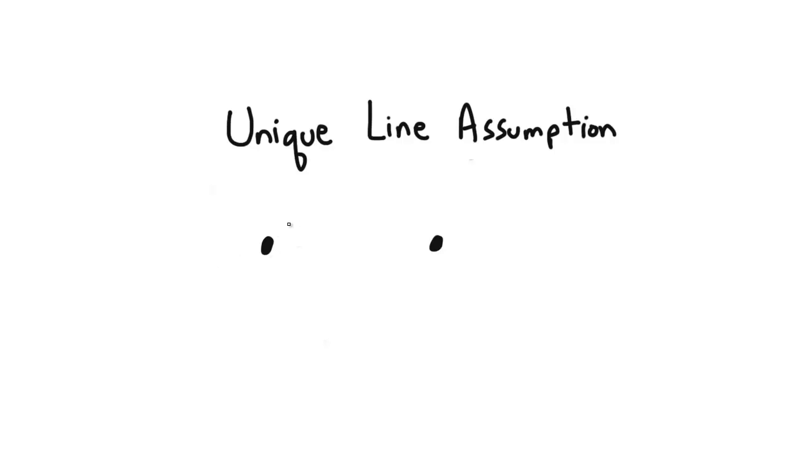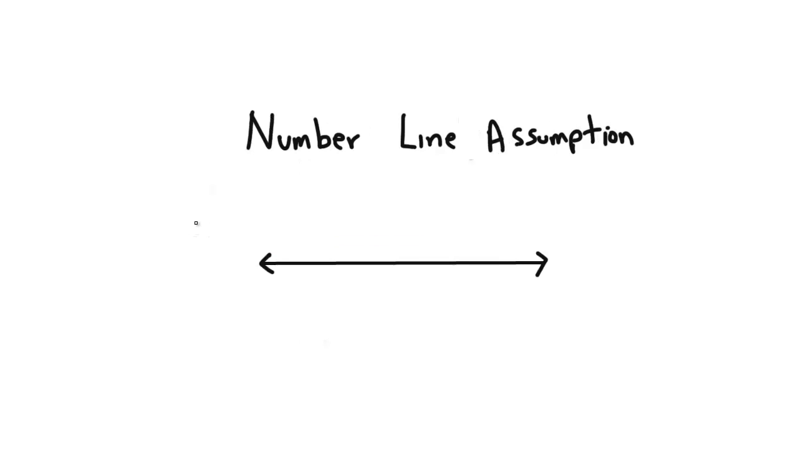Okay, so the first axiom we're going to look at is the unique line assumption, and that tells you that between any 2 points there can only be one line. Just like that. Another axiom is the number line assumption, and that states that for any line there are infinitely many points. So we can think of a point right here, here, and so on. And you can infinitely put as many points as you want on a line.